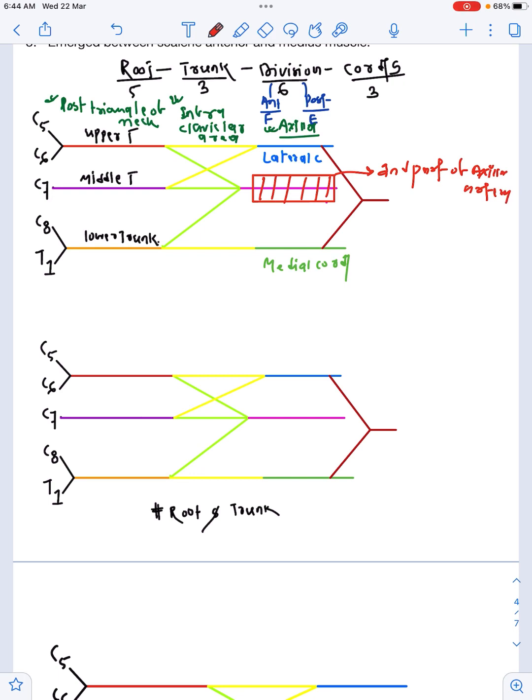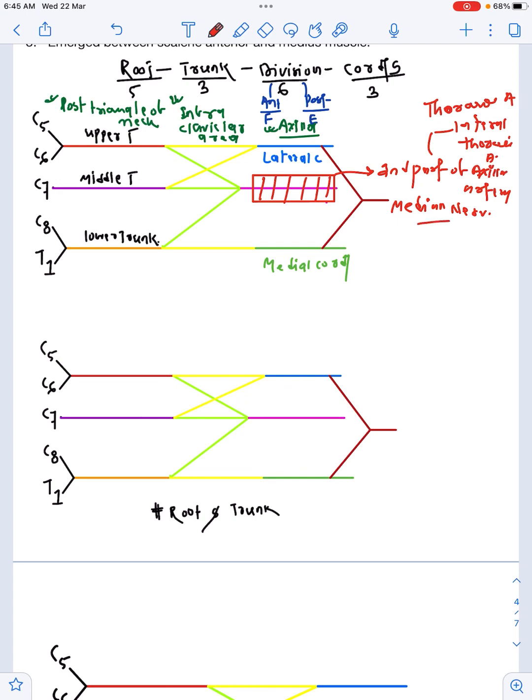Now what are the branches from second part of axillary artery, guys? One is thoracoacromial artery, another one is lateral thoracic. Lateral to the second part of axillary artery, lateral cord, posterior to the second part of axillary artery, posterior cord, and medial to the axillary artery is our medial cord. Now the lateral cord and medial cord will combine further and give another nerve, that is our median nerve. Now we will study it further.